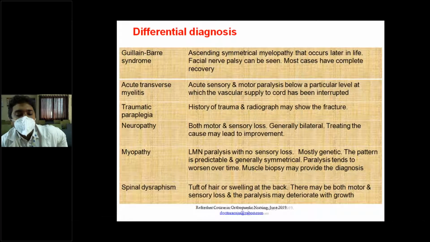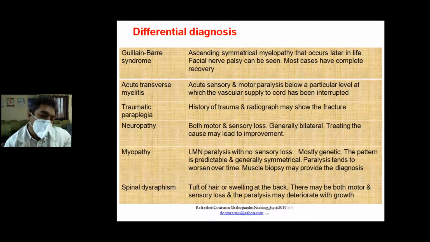Spinal dysraphism is like meningocele, meningomyelocele, Arnold-Chiari malformation. So there is a tuft of hair or swelling at the back in the lower spine, and there may be both motor and sensory loss and paralysis that may deteriorate the growth. So if there is spinal cord involvement, it is usually both motor and sensory. In polio, it is purely motor.